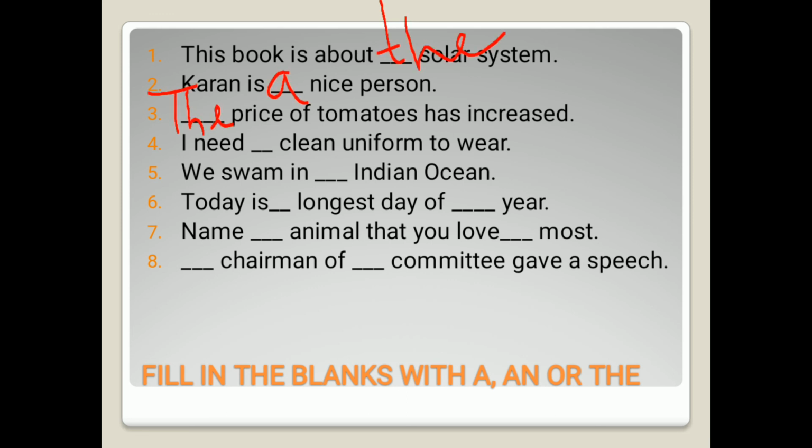In the fourth sentence, you can see I need dash clean uniform to wear. Only one uniform we are talking about, and secondly, C is a consonant, so the answer would be a. I need a clean uniform to wear. In the fifth sentence, we swam in dash Indian Ocean. We have already discussed that whenever there is a name of any specific newspaper, mountain range, ocean or river, then we use the in front of that. So Indian Ocean is specific, so we will use the. We swam in the Indian Ocean.